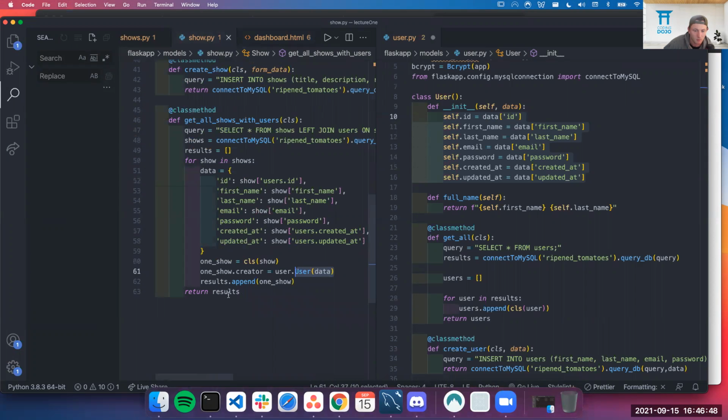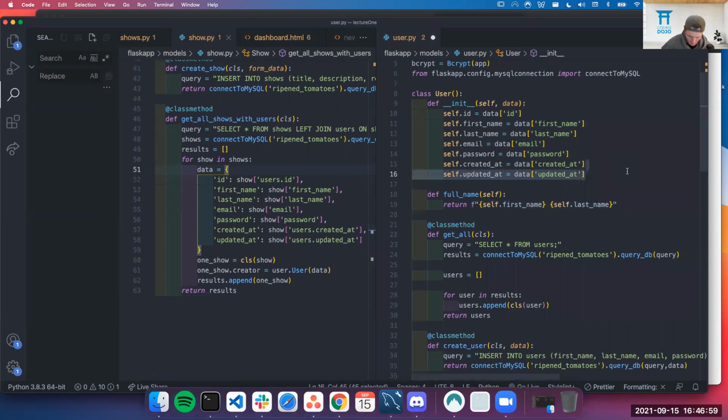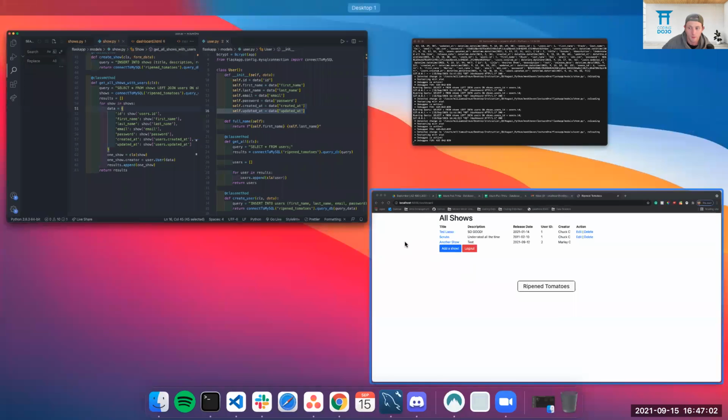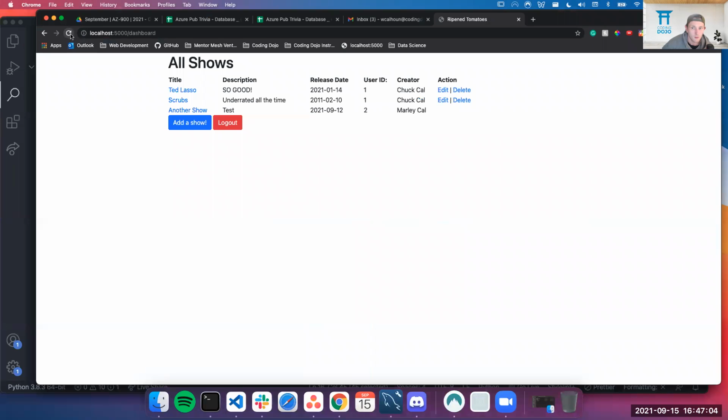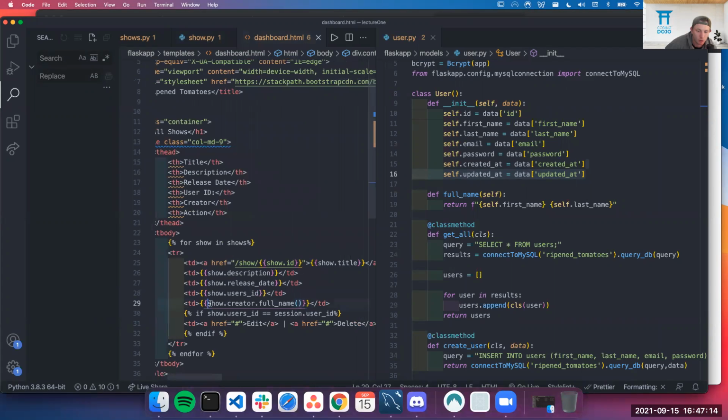So what happens when you mess with your code? Oh, I didn't save this. Whoops. Sorry, I forgot to save it. So now, if I want the creator name, I can just actually call that method. I can just say show.creator.full_name. And you might say, okay, that makes sense. I was able to achieve that in another way, but okay, thanks for showing me another way to do that.